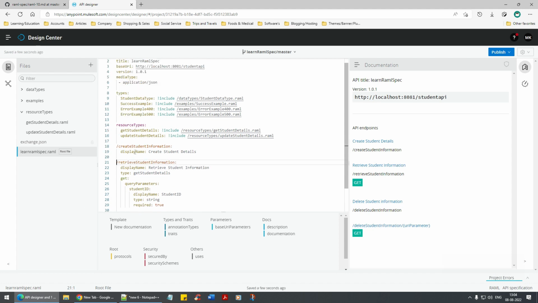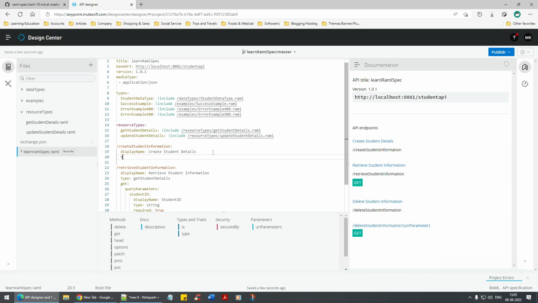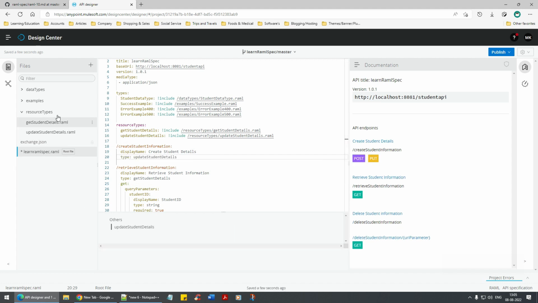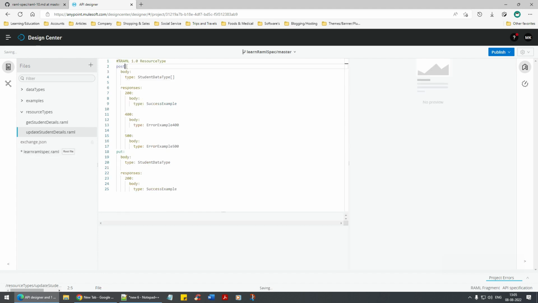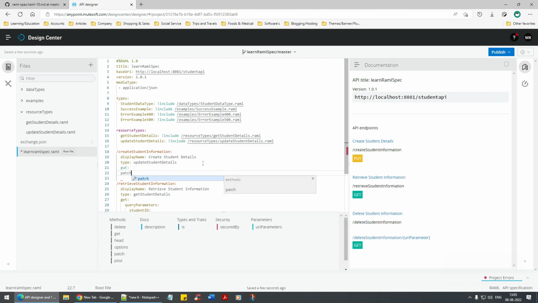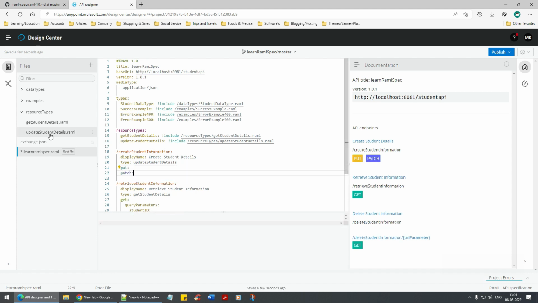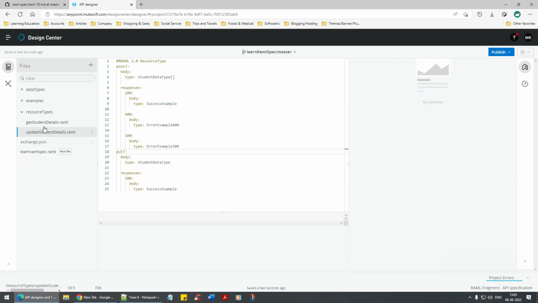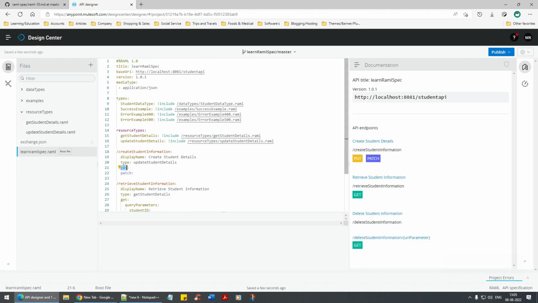Where were we? Here we are. All you have to do is type update student details. Obviously here I'll make both of them optional parameters, PUT, PATCH, POST. And then I'll go back here and I'll say PUT, PATCH, that was right. Okay, POST and PUT, I'm sorry, POST and PUT. Okay, now we are done.